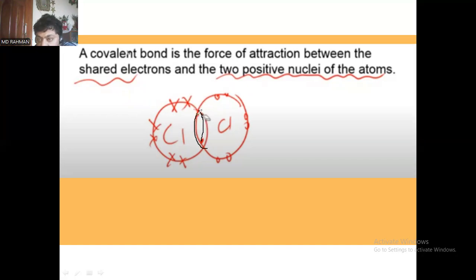Electrons are sharing. One is a dot and one is a cross, right? So you can see here the two electrons are shared between the middle portions of the two elements. This is the covalent bond. This is really a scenario of the covalent bond. So in case of covalent bond, you should memorize, or have a picture in your mind of these pictures, right?